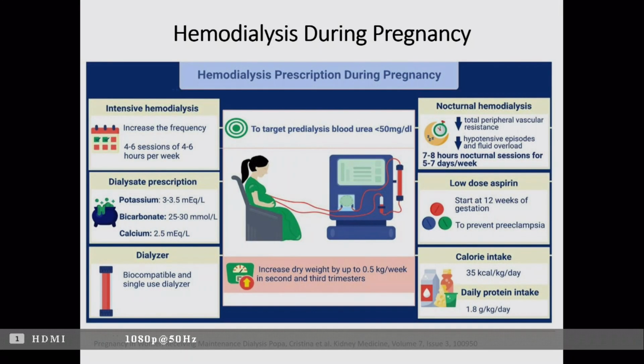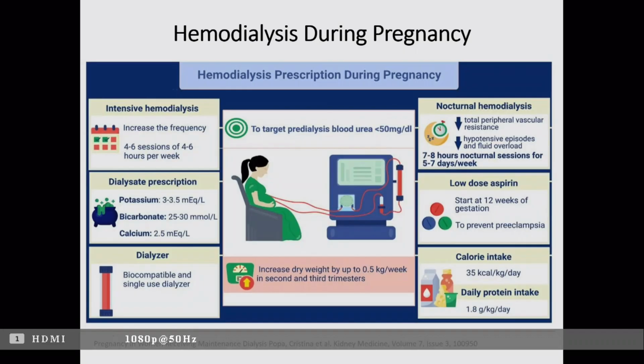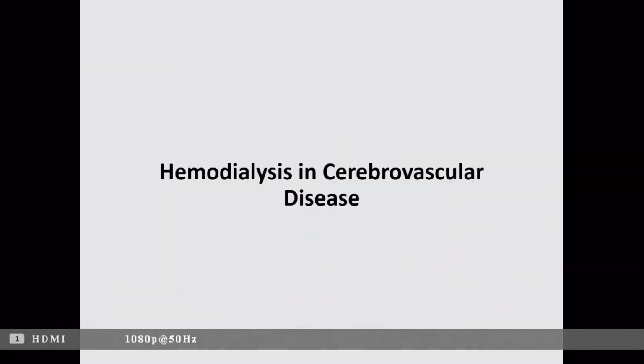We have to increase the dry weight by up to 0.5 kg per week in the second and third trimesters. Again, nocturnal hemodialysis is an option that can be given to the patient. Give them low dose aspirin, which has to be started at 12 weeks of gestation, and increase the calorie as well as protein intake. So coming to the next topic, that is hemodialysis in cerebrovascular diseases.